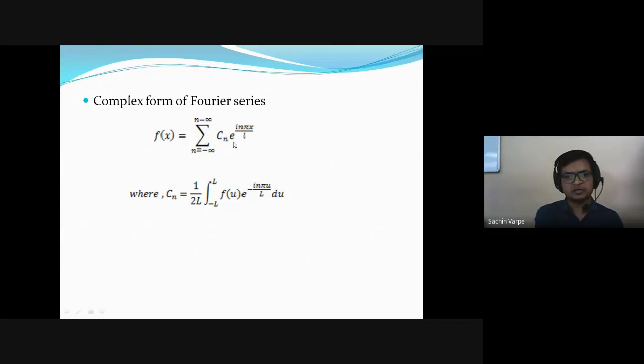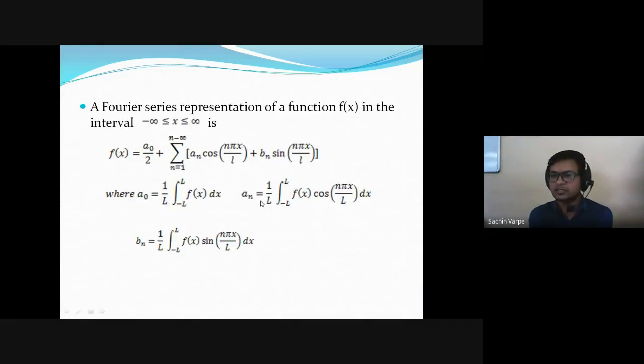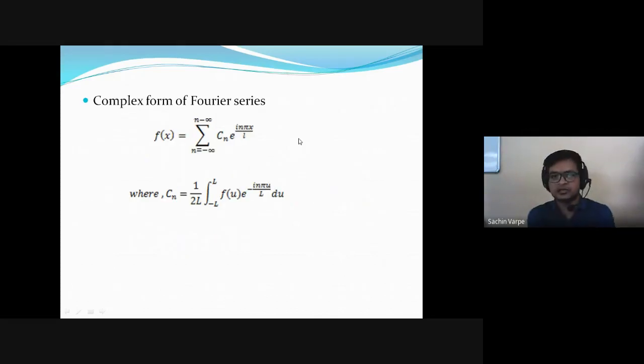f of x is equal to the summation, by combining all these summations and integrals, we get a complex exponential form from minus infinity to infinity, where Cn is the integral 1 upon 2L from minus L to L of f of u e raised to minus i n pi u upon L du. Now this is everything in terms of an arbitrary interval. There is no interval specified, that is minus pi to pi or 0 to 2 pi, isn't it? This is an arbitrary interval where L can be anything. But the function must be periodic here.